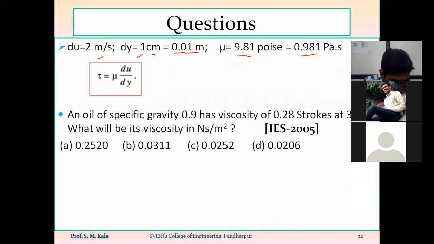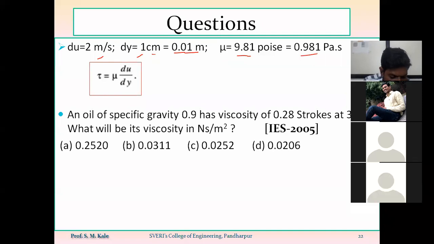I think last question. An oil of specific gravity 0.9 has viscosity of 0.28 stoke at 38 degrees centigrade. What will be its viscosity in Newton second per meter square? Here, there is one oil which is having the specific gravity or relative density of 0.9 and has viscosity of 0.28 stoke at 38 degrees centigrade.